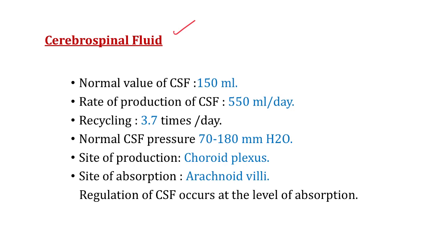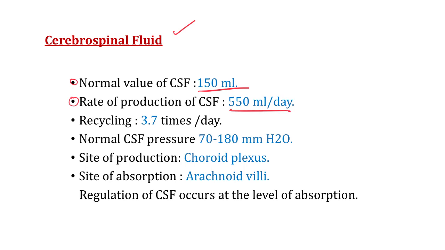So let's see the first question. What is the normal volume of CSF? So the answer is the normal volume of CSF is 150 ml. Now the second question. What is the rate of production of CSF? So the rate of production of CSF is 550 ml per day. How, sir?